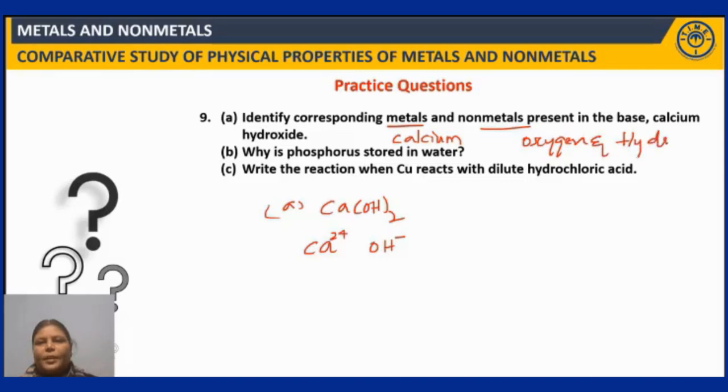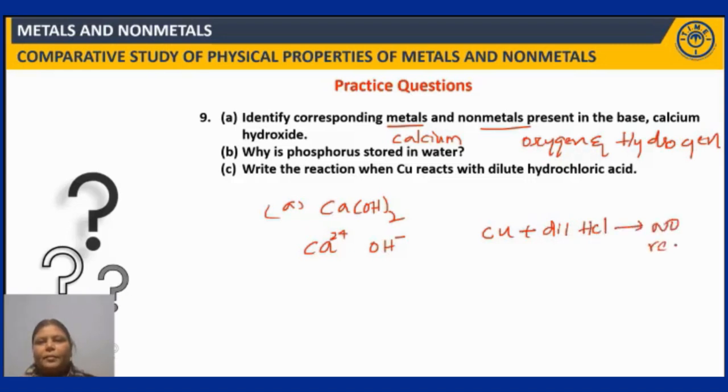Now let us look at the B option. Why is phosphorus stored in water? Because phosphorus reacts very vigorously in the presence of air, but it does not react with water. Because of this reason, it is stored in water, right? And then write the reaction: copper reacts with dilute hydrochloric acid. You have learnt in the metal reactivity series, so copper plus dilute HCl, no reaction.